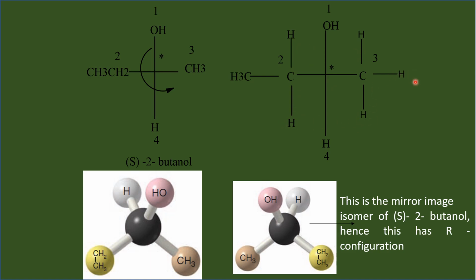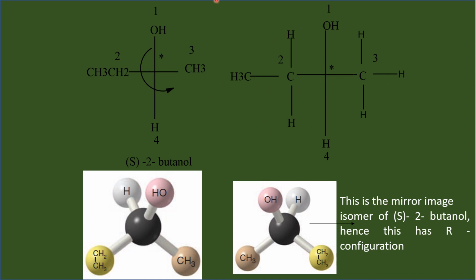And look at the remaining group. Here you have hydrogen and here you have carbon. So this is the first point of difference. At this point we have hydrogen and at this point we have carbon. This is what we call the first point of difference. At the first point of difference, we have carbon here and hydrogen here, and carbon gets higher priority over hydrogen. Therefore, this ethyl group is given higher priority over this methyl group.